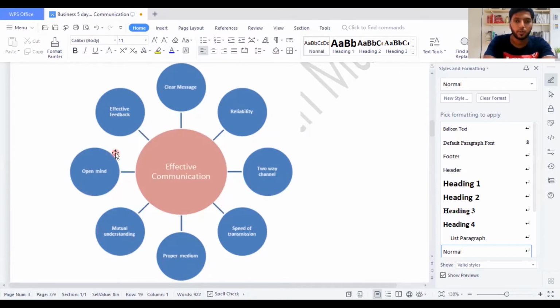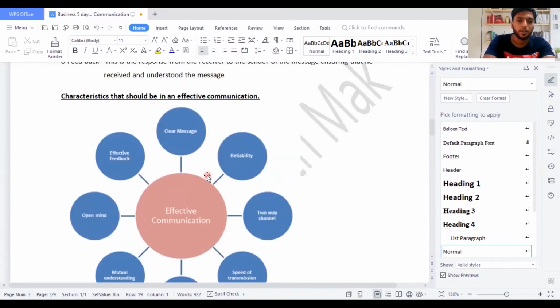Open mind, you can speak what you really wanted to and take the message towards the correct party. Effective feedback, you can wait until the correct feedback comes towards you, then you can take a decision. So this again has been asked in the exams. I must say it's a star point, the characteristics that should be in an effective communication. Then we move on to the next part of the content.